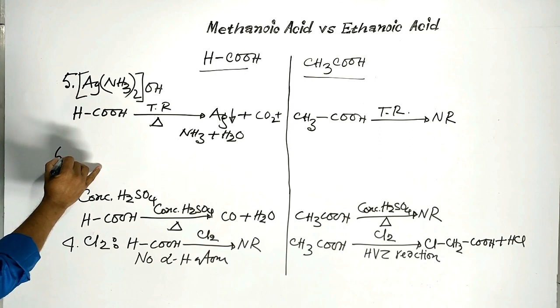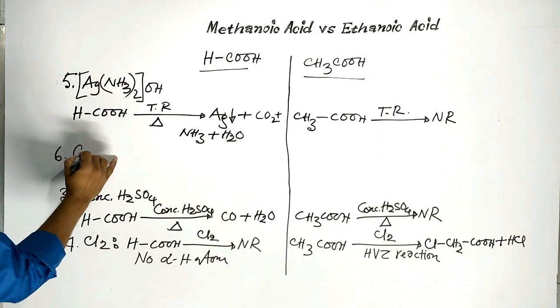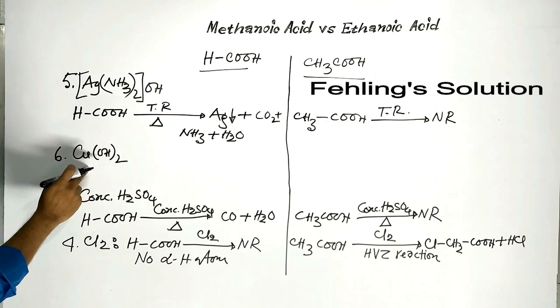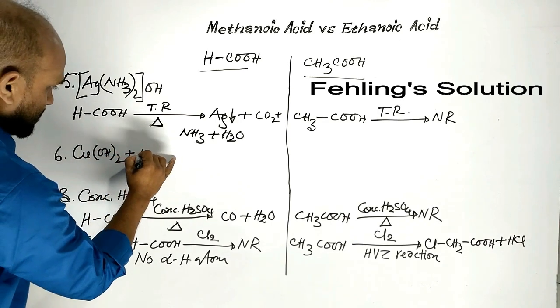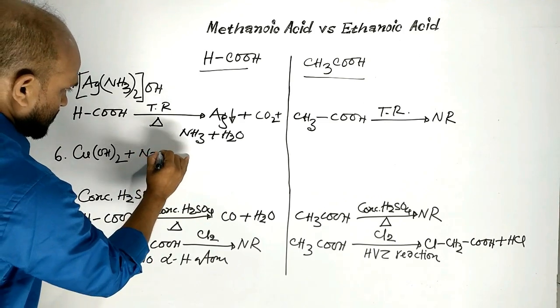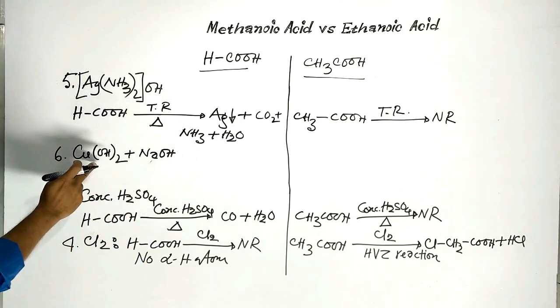Then point number 6, Fehling's solution. Copper 2 hydroxide and sodium hydroxide, Fehling's solution.